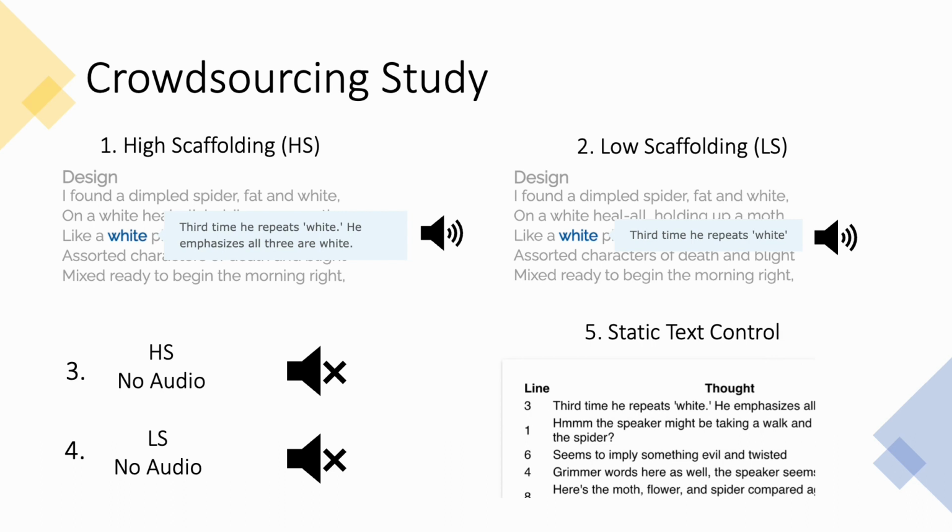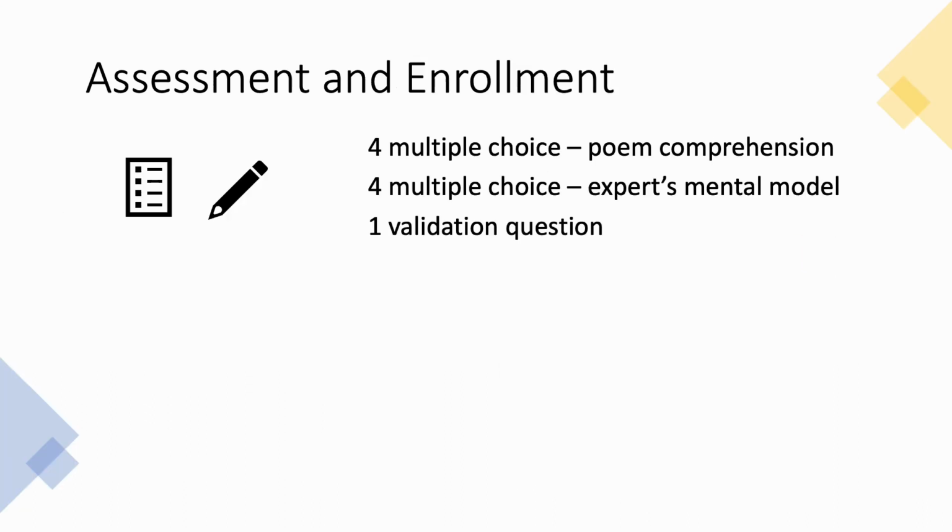Last, we included a static text control that included the same detailed thoughts and corresponding line number positioned to the right of the poem. For assessing comprehension, we used 9 multiple choice questions, 4 of which assess poem comprehension. Another 4 assess the expert reader's mental model. And then we also had 1 validation question, which was used to exclude participants that may have been gaming the task.